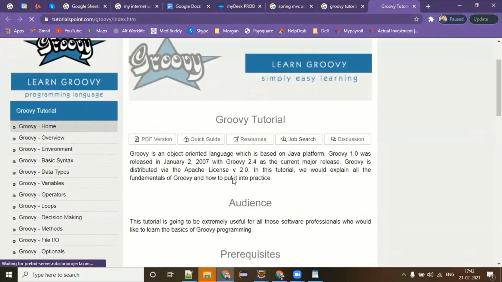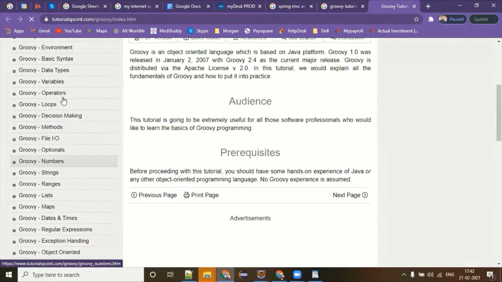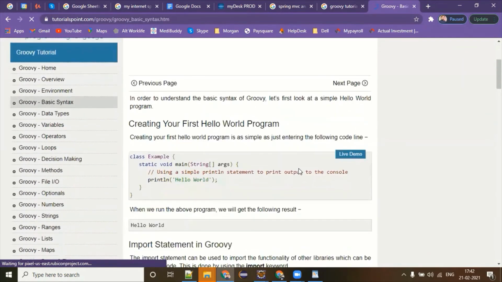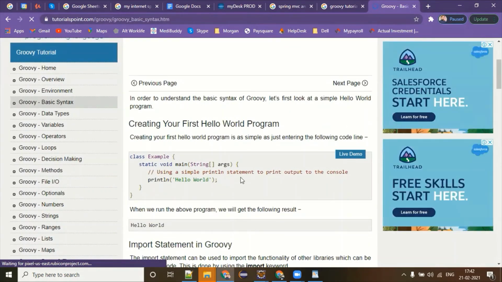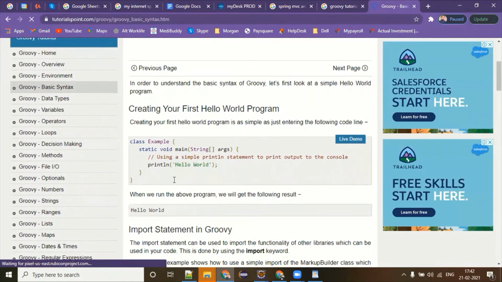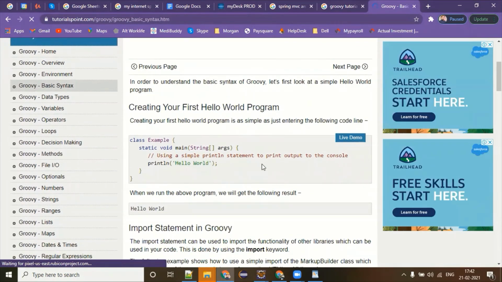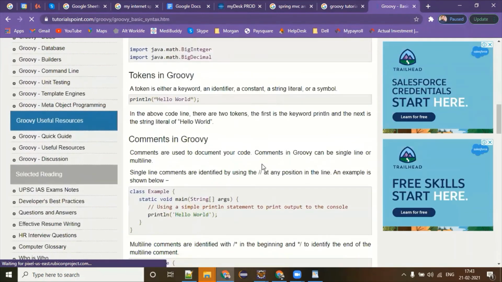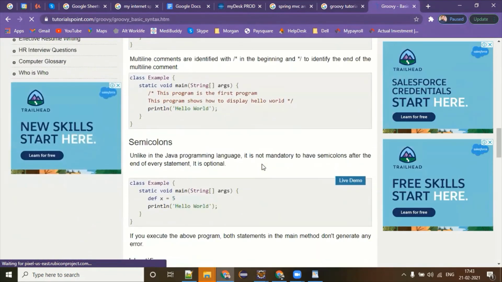So this is the Groovy programming language. If you look at its basic syntax, this is the hello world program. Can you see that? You don't need to write public. You don't need to put a semicolon. You can ignore that also. You don't need to write System.out.println, you just write println. So this is completely like Java, nothing else. But it has lots more advantages, especially on the data structure side. They have their own good way to deal with it.